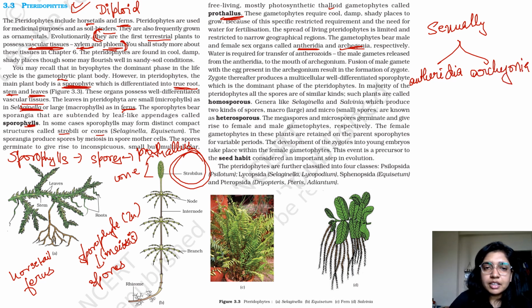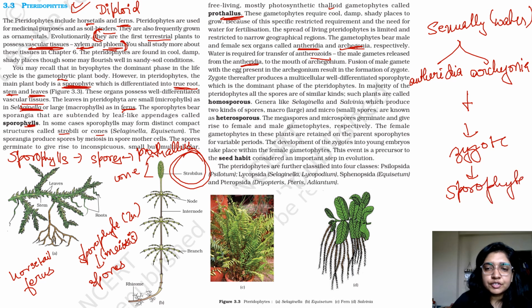Alright. Water is required for transfer of antherozoids, the male gamete released from the antheridia. So water is required for sexual reproduction. Fusion of the male gamete with the egg present in the archegonium results in the formation of the zygote. Zygotes thereafter produce a multicellular, well-differentiated sporophyte, which is diploid. Okay, which is the dominant phase of the pteridophytes.